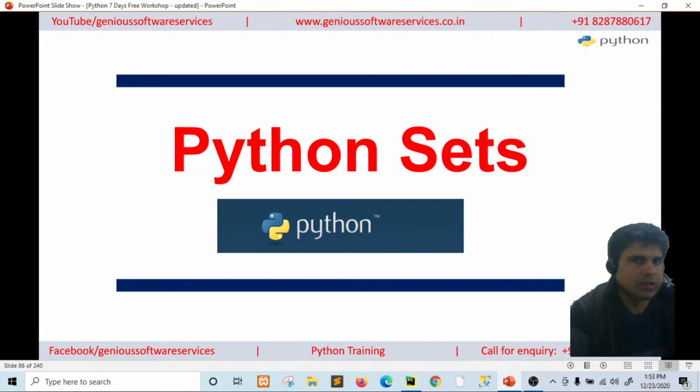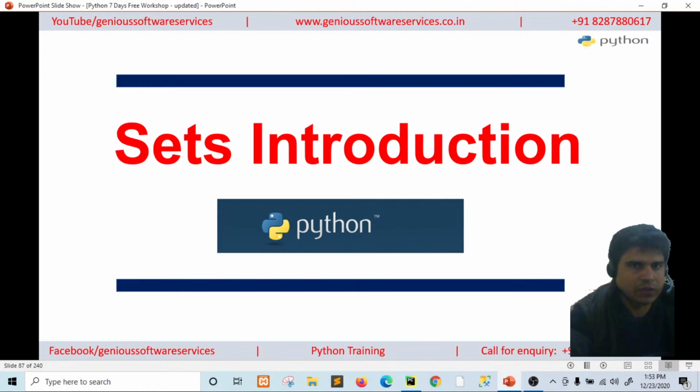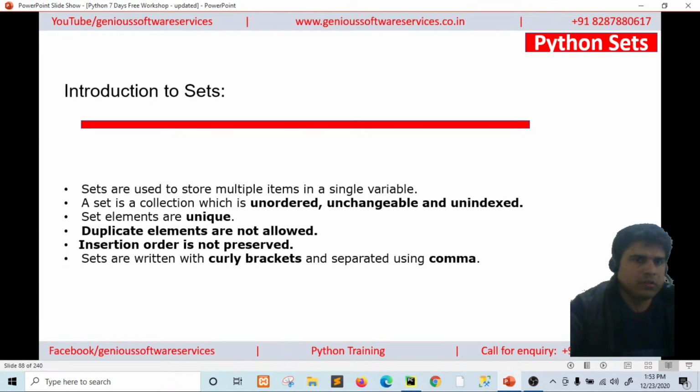So let us see what are sets in Python. First we will see the introduction. Sets are basically a data structure, like list and tuple. Sets are also a data structure in Python that holds a collection of items in a single variable.